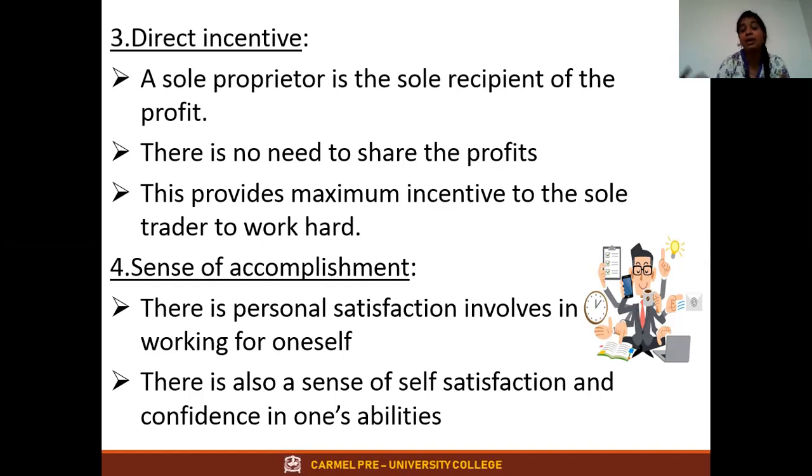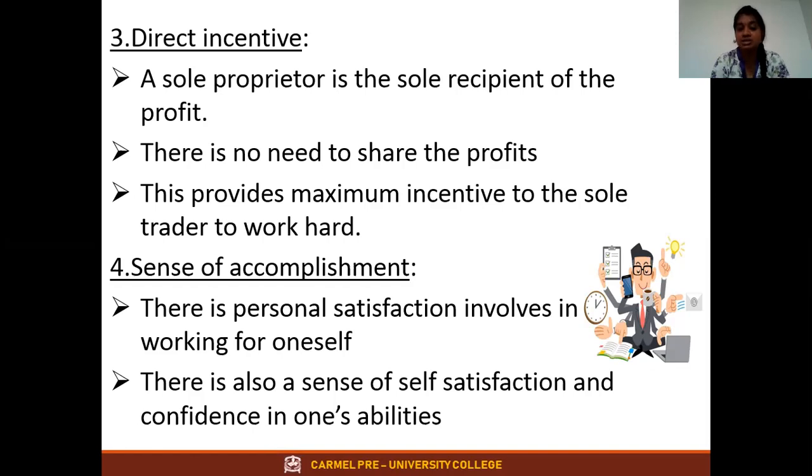If more than one person is doing it, that won't come, because both are involved. Sometimes decisions won't match with your friend. That belongingness, that satisfaction won't come when there is more than one person. But if it is only one person, that satisfaction, that confidence will automatically come within you. That is called sense of accomplishment.